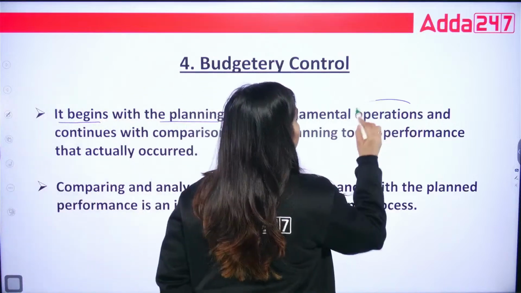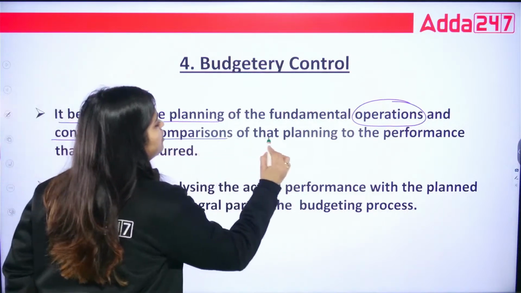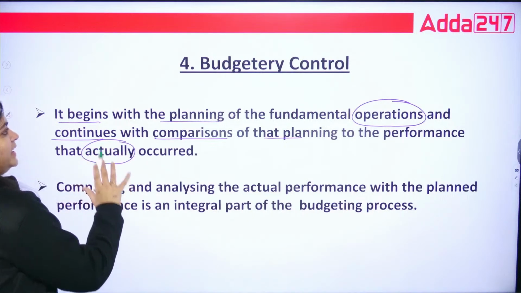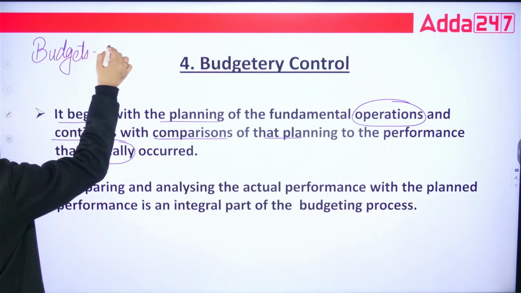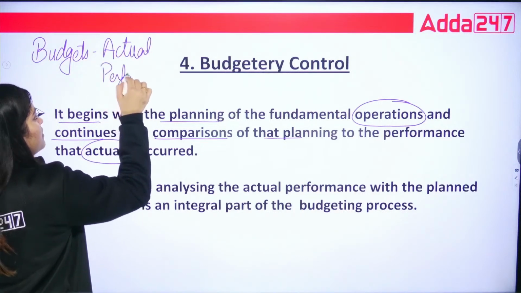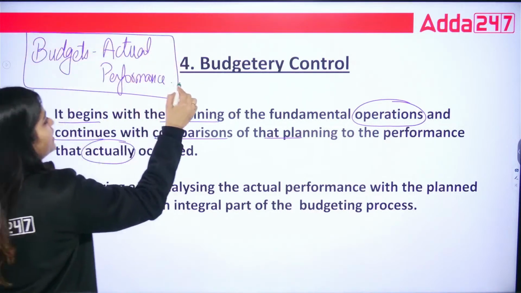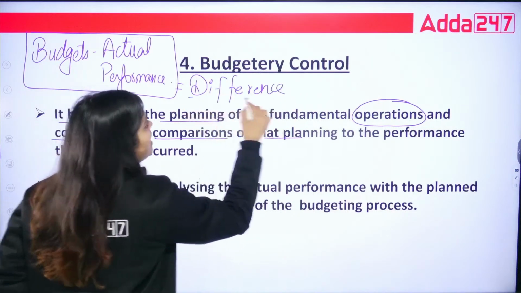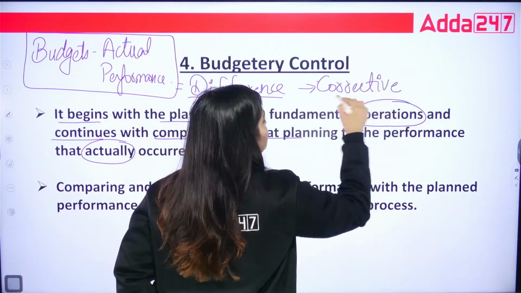It starts with your planning of your operations and continues with comparison of that planning to the performance that actually occurred. So basically they are saying whatever budgets you are preparing for any operations, you are going to compare it with your actual performance. And if you see any difference, then what you are going to do? Yes, you are going to take corrective action. If any difference, then you are going to take corrective action.